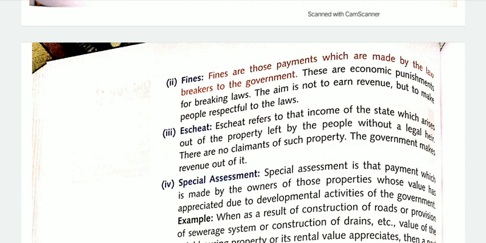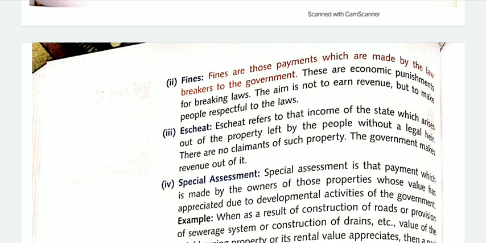The third point is escheat. So what does it mean? Escheat refers to that income of the state which arises out of the property left by people without a legal heir.